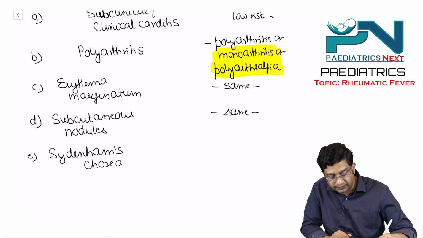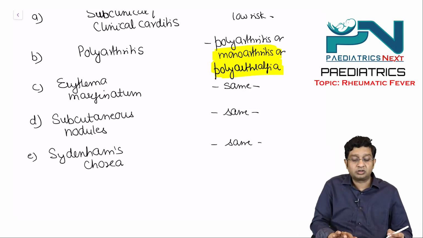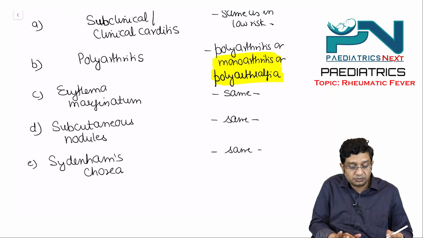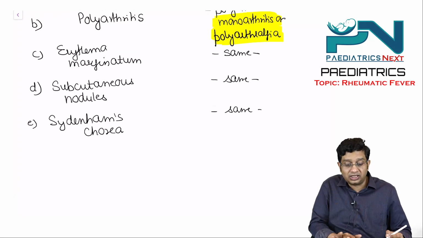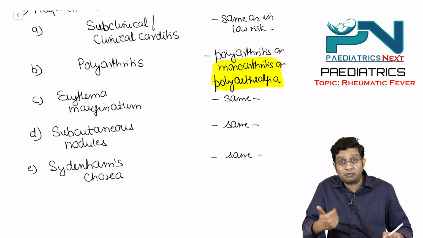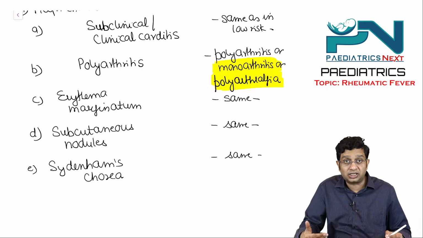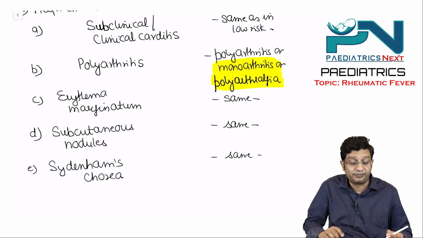Sydenham's chorea is also the same here. So these are basically the five major criteria, and the difference is in the polyarthritis in the low risk, but in the moderate to high risk it can be polyarthritis or monoarthritis or even polyarthralgia, right?